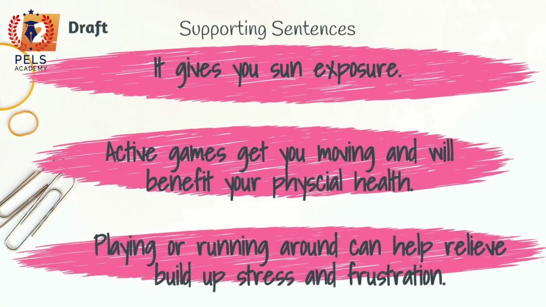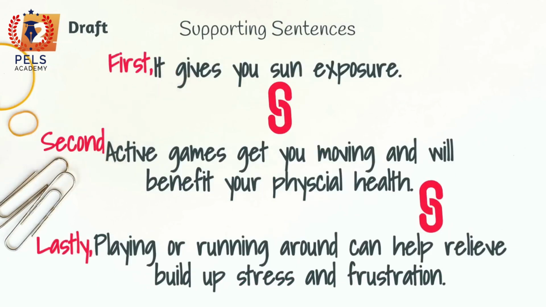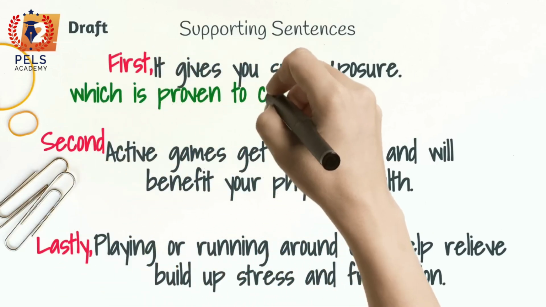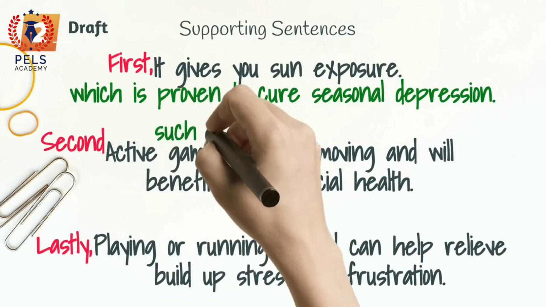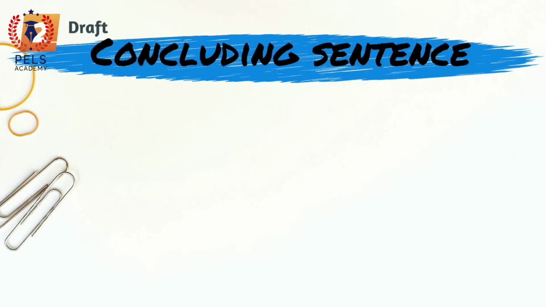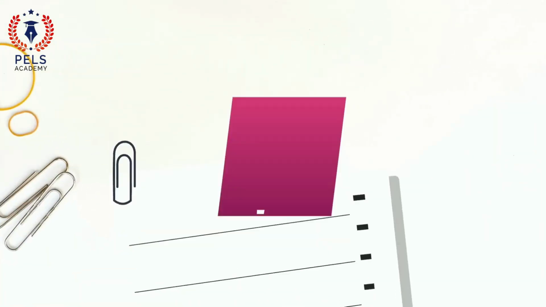Use transition words to link your sentences. These words form a bridge between ideas. Examples of transition words: first, second, lastly. You can also use examples or facts to support your topic sentence. Example: playing outside gives you sun exposure, which is proven to help with seasonal depression. Playing active games, such as basketball. For your concluding sentence, you can begin with finally, in conclusion, to summarize, in summary, as a result.